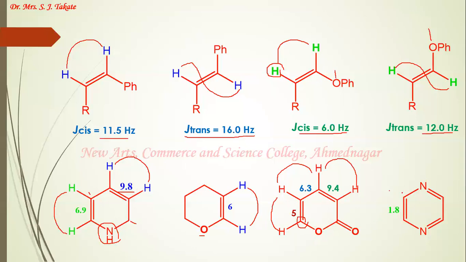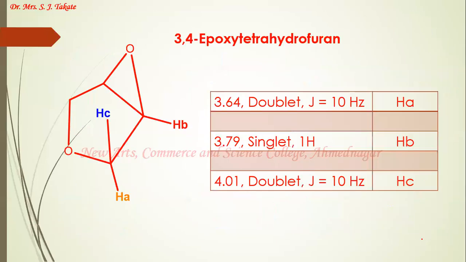Look at this. In this case, the protons attached to these two carbon atoms are showing a coupling constant value of 1.8 hertz. A very small coupling constant value. This is because, although this is an aromatic system, both the carbon atoms are attached to nitrogen. Due to the presence of electronegative nitrogen, the coupling constant value has decreased to a very large extent. So we can say that the coupling constant value is greatly affected by the presence of an electronegative element. This is an extreme example of a decrease in coupling constant value.